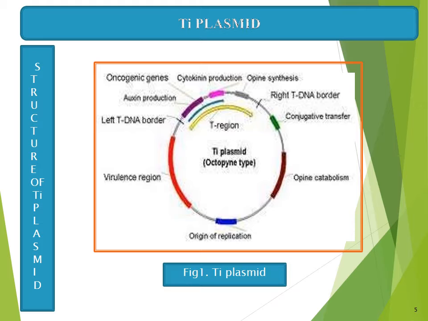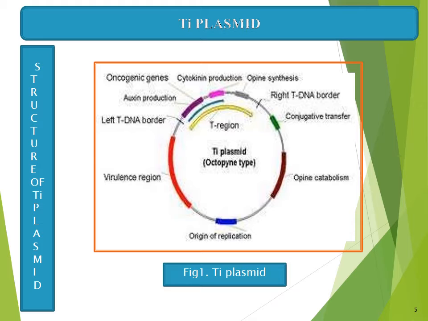Okay, and next to this tDNA region you can see the virulence genes, and these virulence genes produce proteins that are responsible for the transfer of tDNA from the Ti plasmid to the plant chromosome.